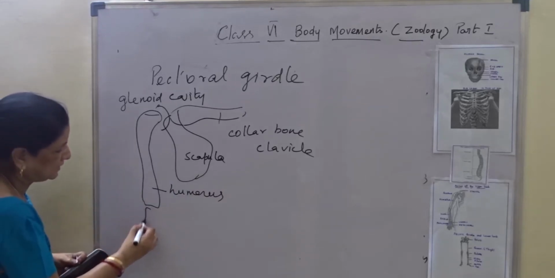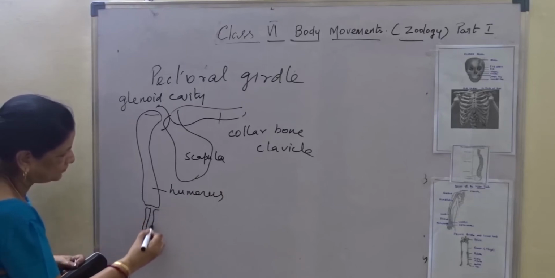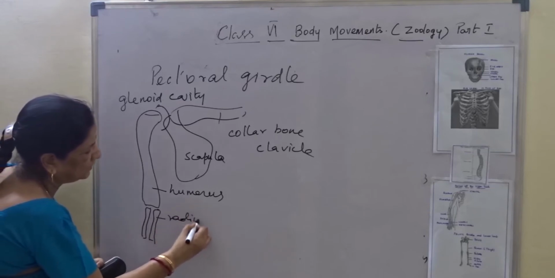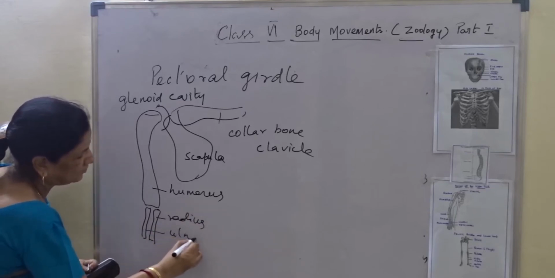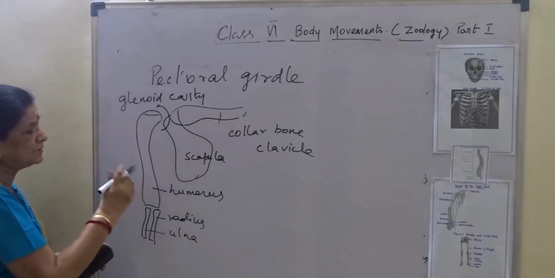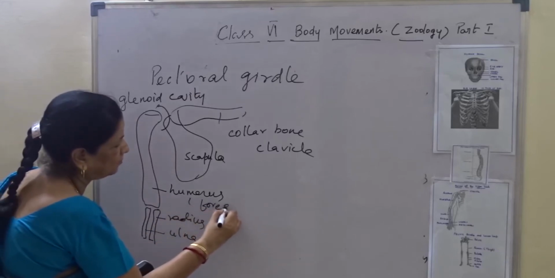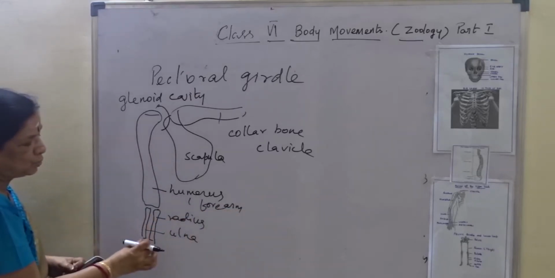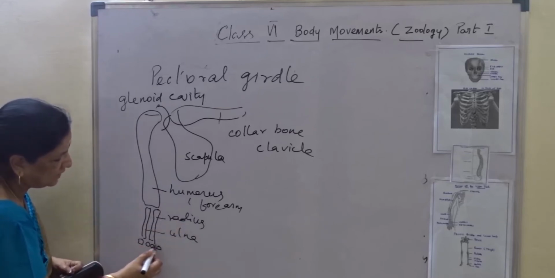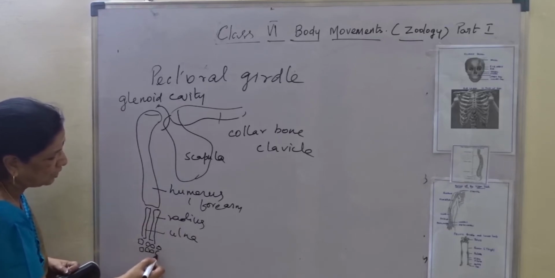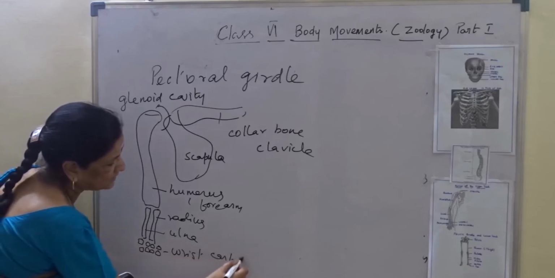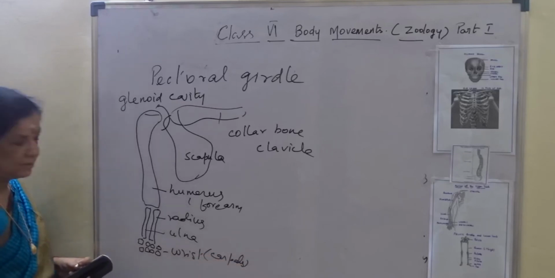Following that are two medium-sized bones, the radius and ulna. I am talking about the upper arm, the humerus, and then the forearm with two bones, radius and ulna. Followed by that are 8 small bones called the wrist, or carpals. The wrist is the carpals.